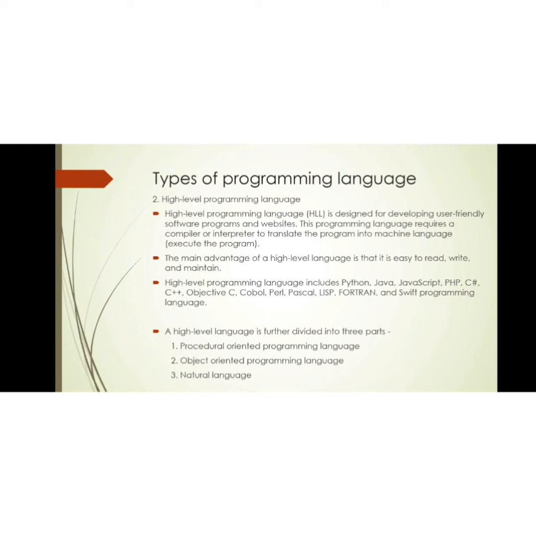The second type is high-level language. Instructions of this language closely resemble human language or English-like words. It uses mathematical notations to perform the task. The high-level language is easier to learn. It requires less time to write and errors are easier to maintain. The high-level language is converted into machine language by one of two language translator programs, interpreter or compiler.